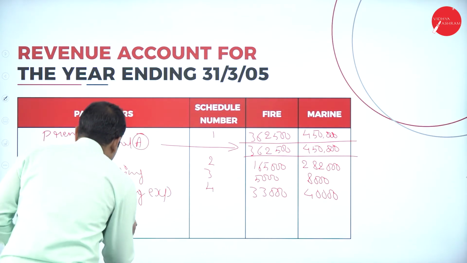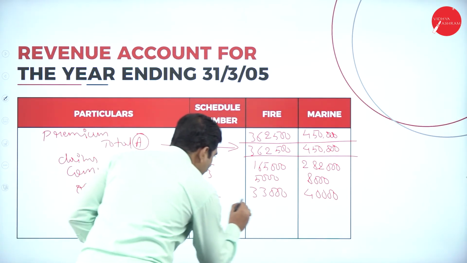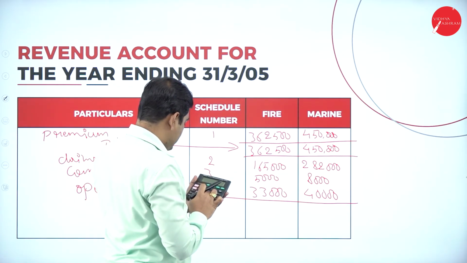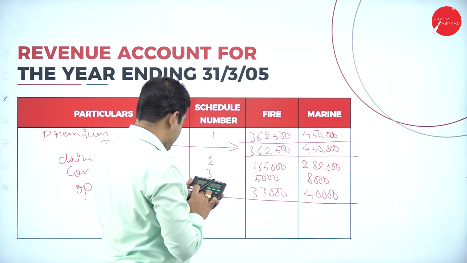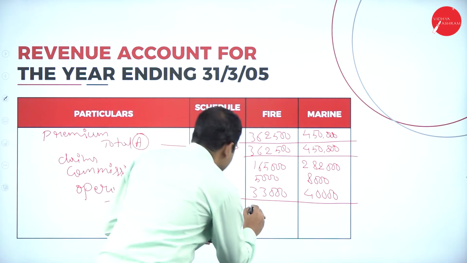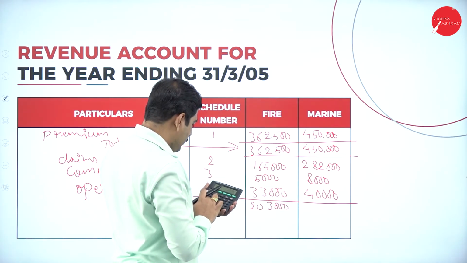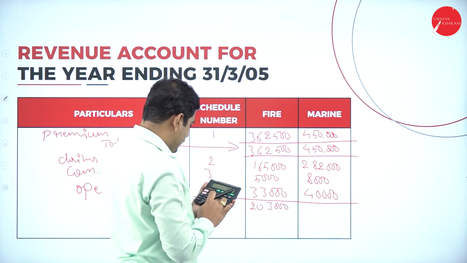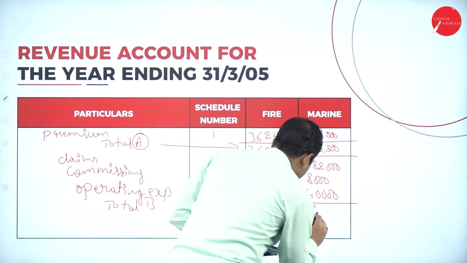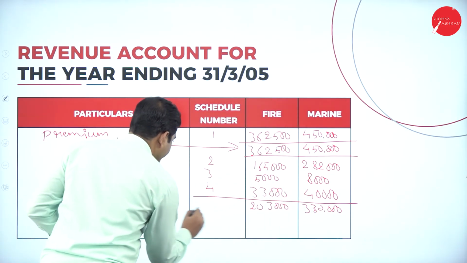It is total B. So if we add this, we will get total B. So 1,65,000 plus 5,000 plus 33,000, it is 2,03,000. 2,82,000 plus 8,000 plus 40,000, it is 3,30,000. Now this is total B.